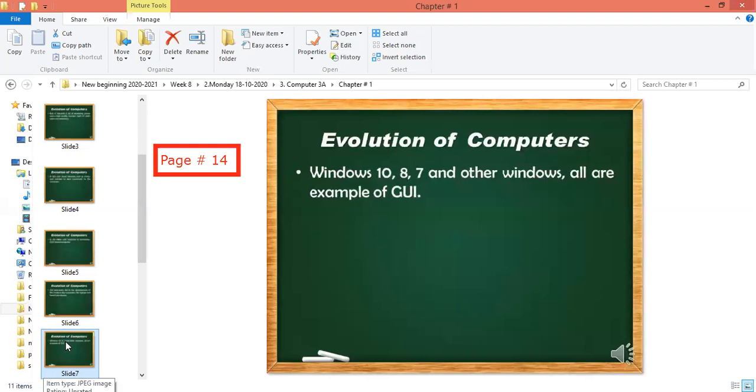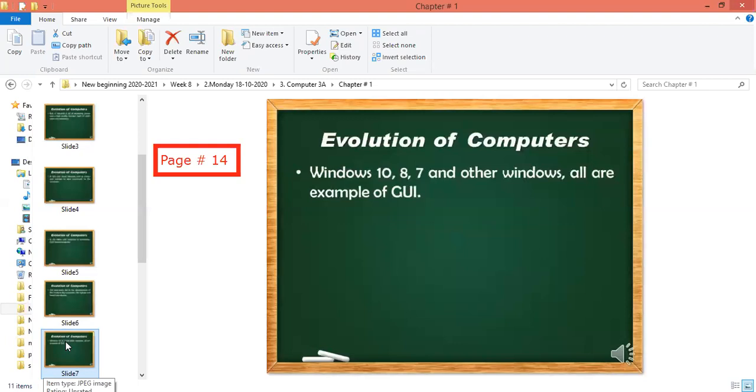Now Windows 10, Windows 8, Windows 7. Everybody is using different Windows. Someone is using 8.1, someone is using Windows Vista, someone is using some other Windows. All these Windows are examples of graphical user interface, because in Windows 10, Windows 8, and Windows 7, in each and every window, you can get the menus and you can use the mouse.